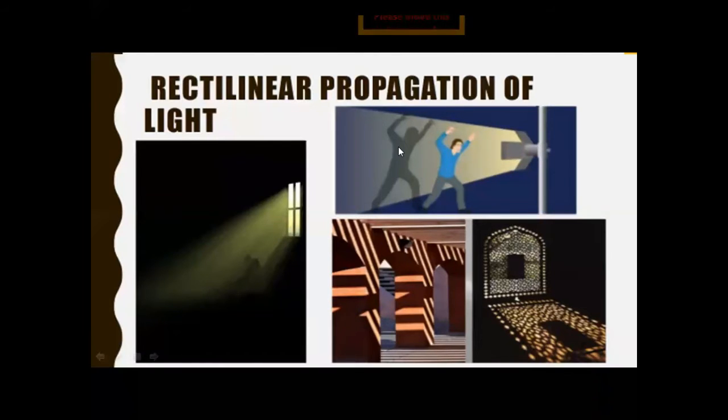And why can we see the shadow? Because light does not pass through that man, and its shadow can be seen on the wall. So that's how we can say that light travels in a straight line.